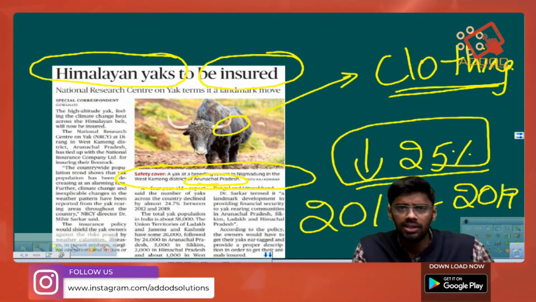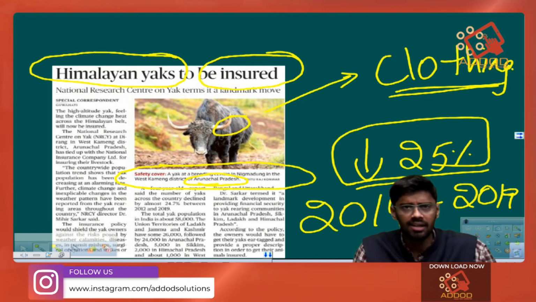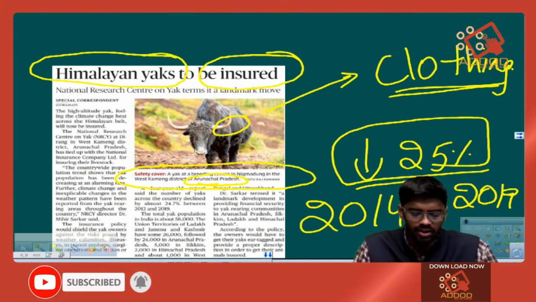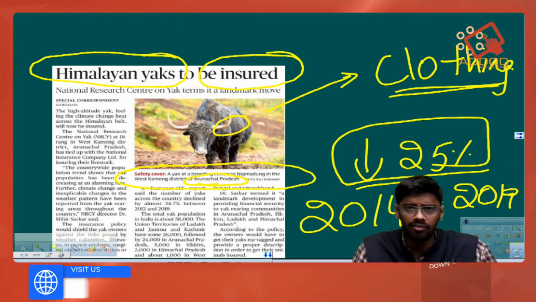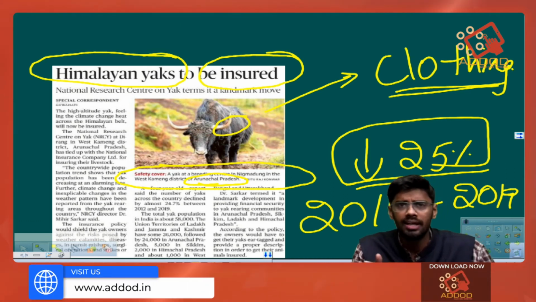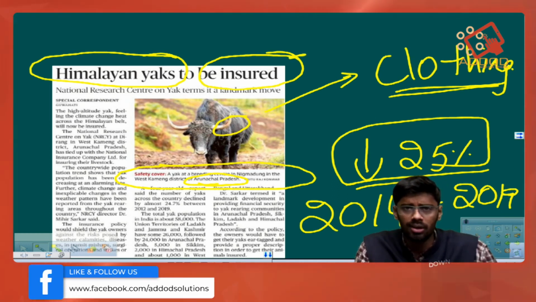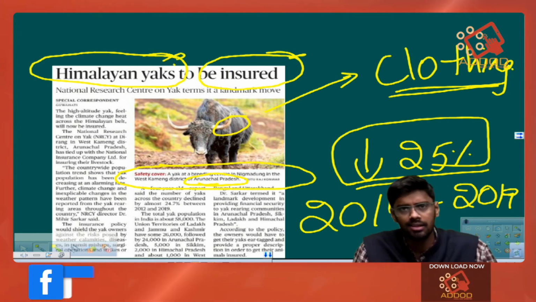So to promote the rearing of Himalayan yaks and to protect the rearers, the Indian government, through its own insurance agency, has signed an agreement. It will be regarding the insurance policy for all the Himalayan yaks in the country.